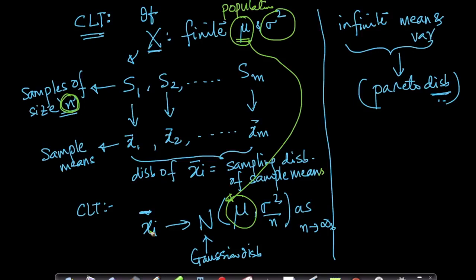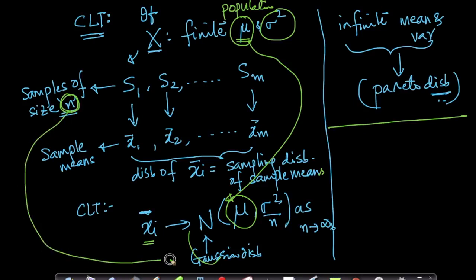Okay, so the mean of x bar, this is important, which means it will have a Gaussian distribution with the same mean as the population mean. And the variance of your x bar will be sigma square by n. Here is your n, so this n comes here, this sigma square comes here, as n tends to infinity.